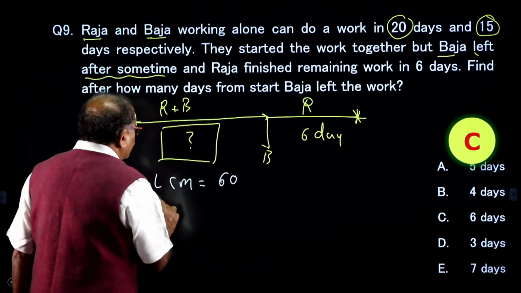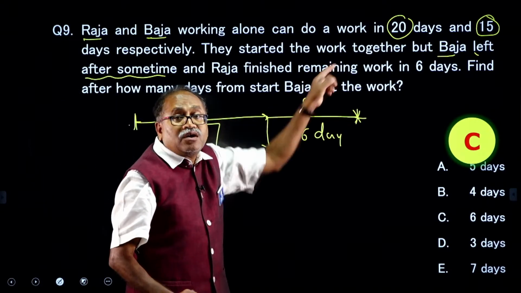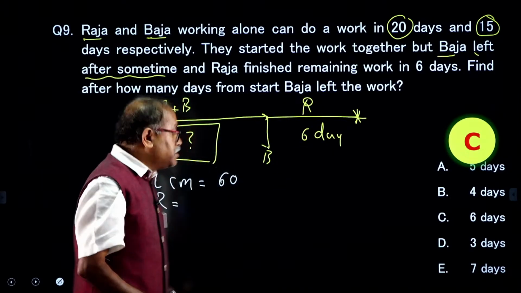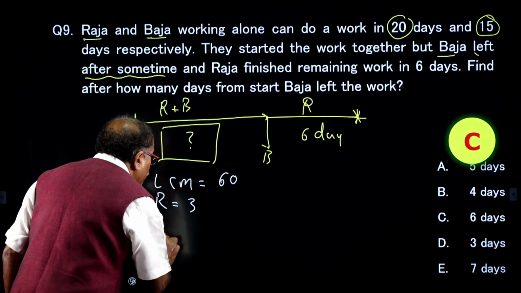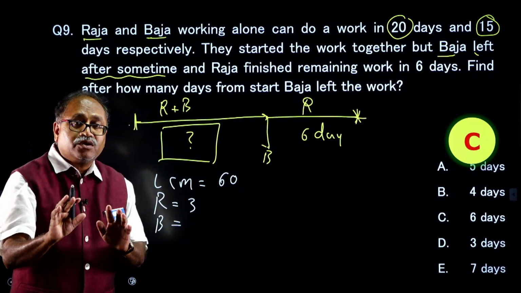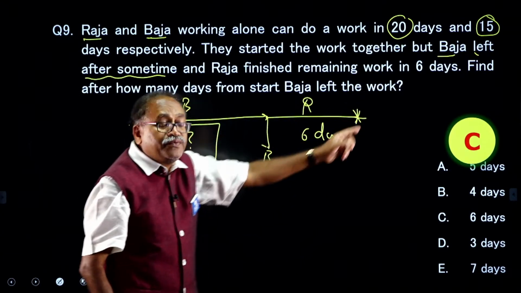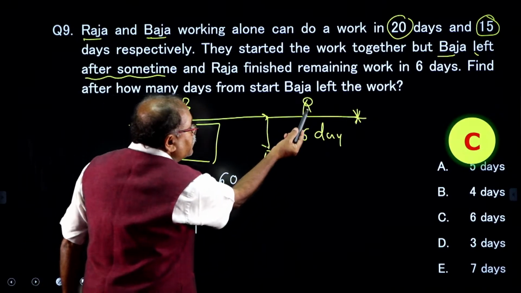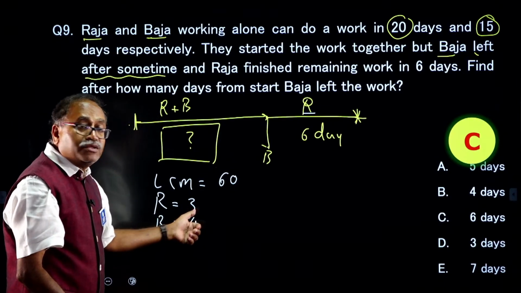You already worked out that A can complete the work in 20 days, so 60 divided by 20 is 3 units per day, and B can complete 60 divided by 15, that is 4 units per day. And you know that in the last part only A was working, and per day A was completing 3 units.